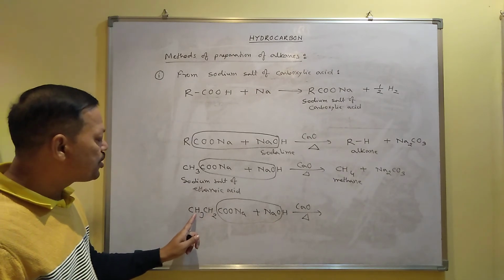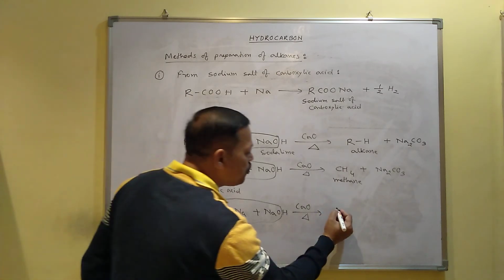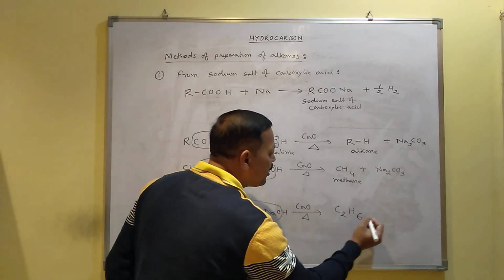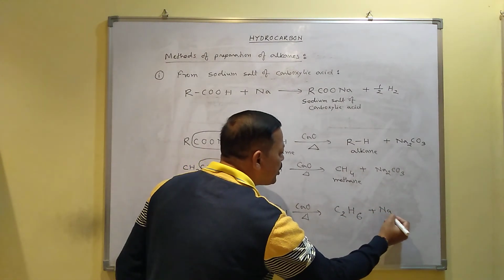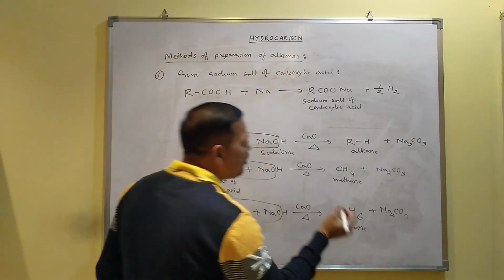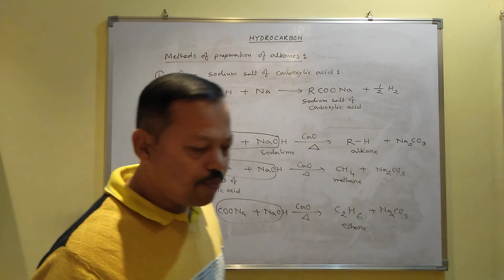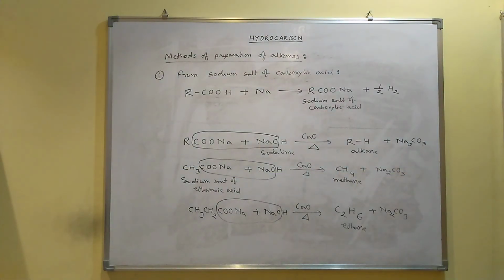I mean, it will go to CH3CH3, which means C2H6, which is called ethane, plus sodium carbonate. So you can prepare any alkane by using this method. You can prepare methane, ethane, propane, butane, any alkane.